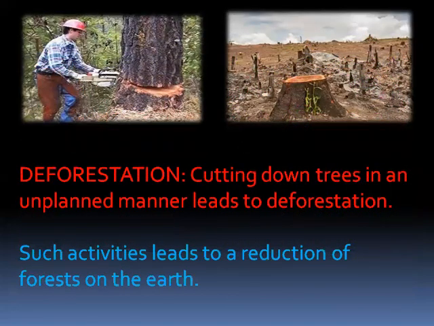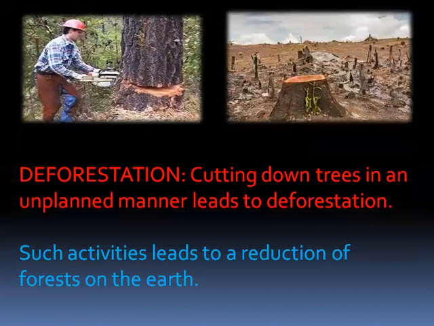What picture can you see here, children? The man cutting the trees. As they are cutting the trees, what will happen? See the next picture, all the trees disappeared. No trees are there. Only land is there. So the forests are disappearing in this way.